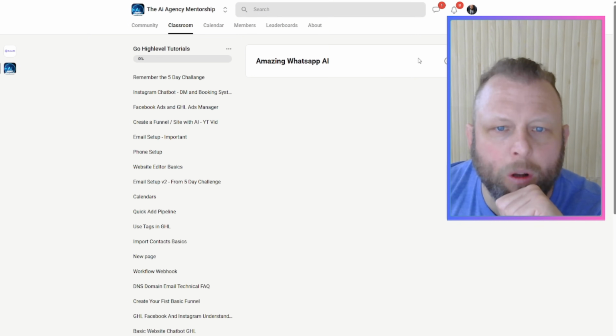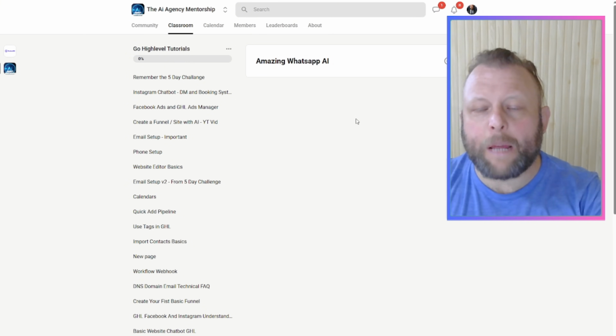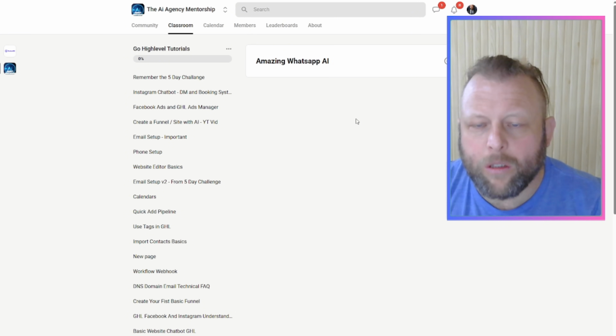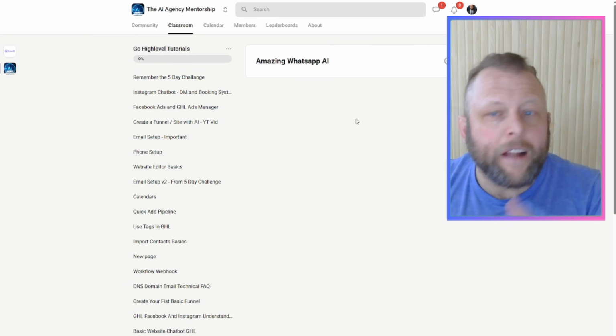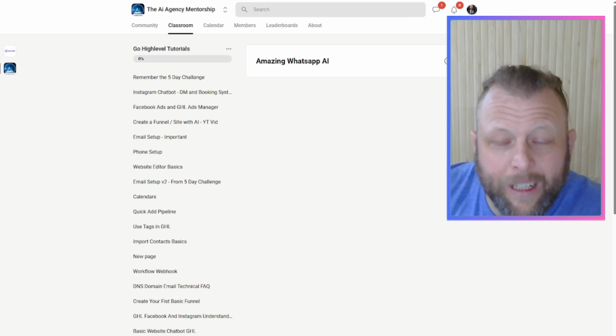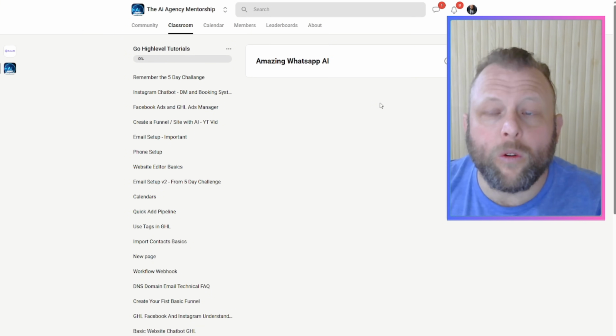Once you scroll to the bottom, you have this amazing WhatsApp module in here, and you have the total snapshot. The snapshot will contain everything from the AI booking bots to the actual workflow and the pipelines and everything. We're going to go through that very soon. So you'll be able to download it. I'll put the link in here. You'll be able to import it into your own high level as well.